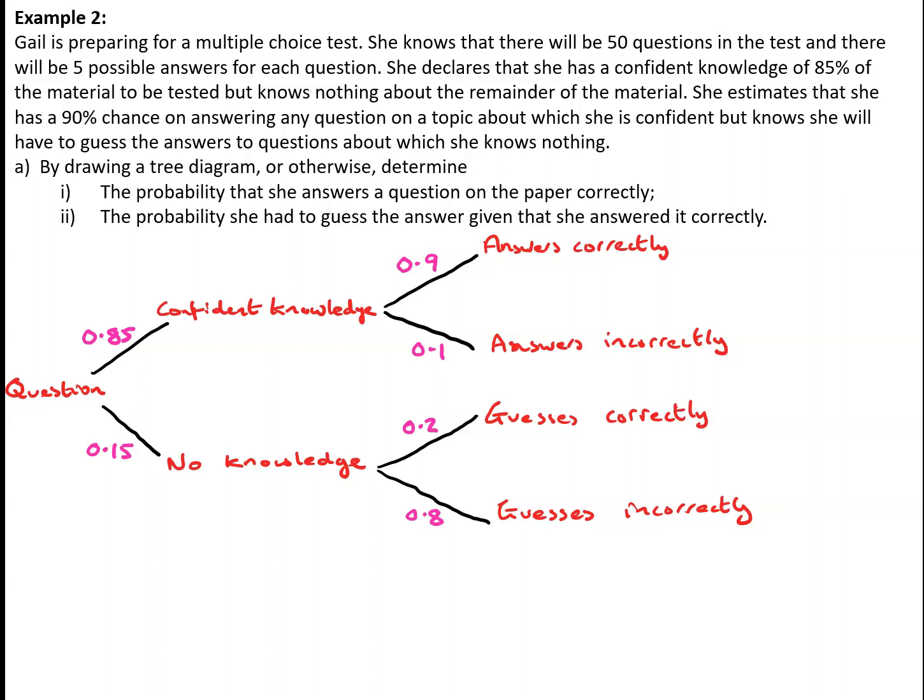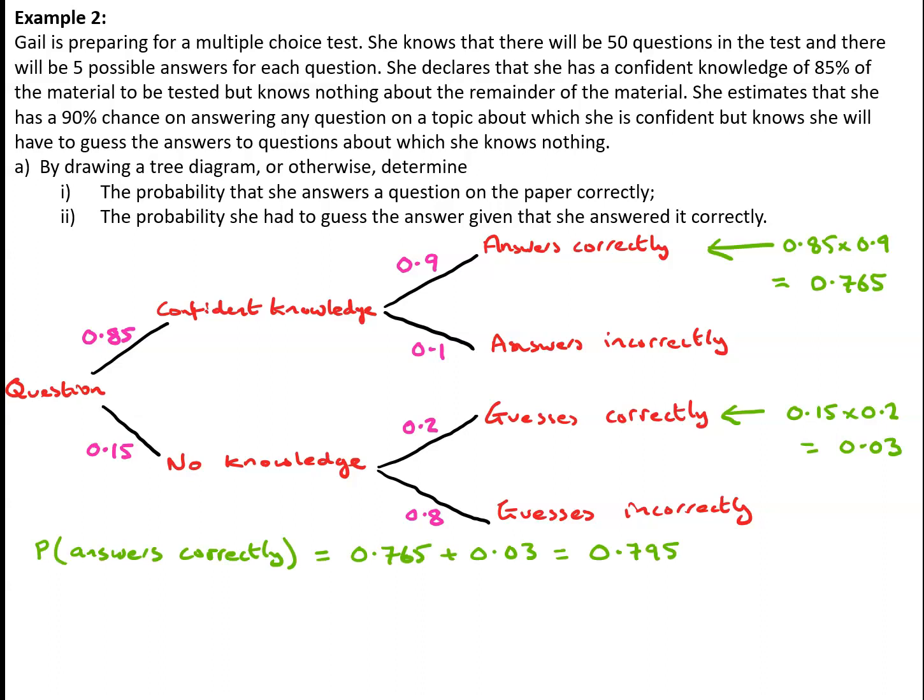Either she's got confident knowledge of the question and answers it correctly, which has probability 0.85 times 0.9, which gives me 0.765, or she's got no knowledge of the question and then guesses correctly for that particular question, which gives me a probability of 0.15 times 0.2, which is 0.03. So the probability that she answers the question correctly is 0.765 plus 0.03, which is 0.795.